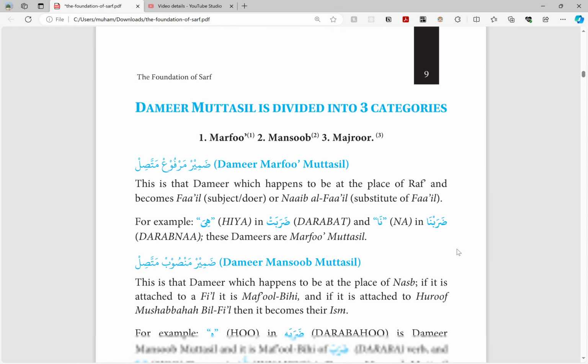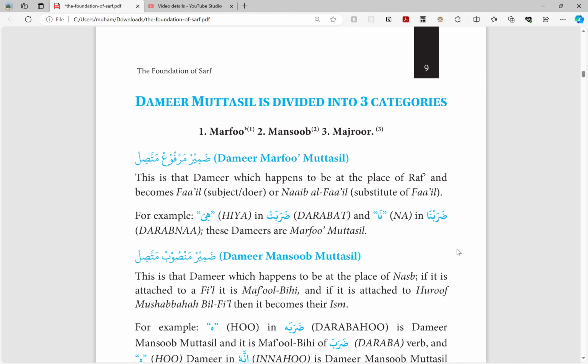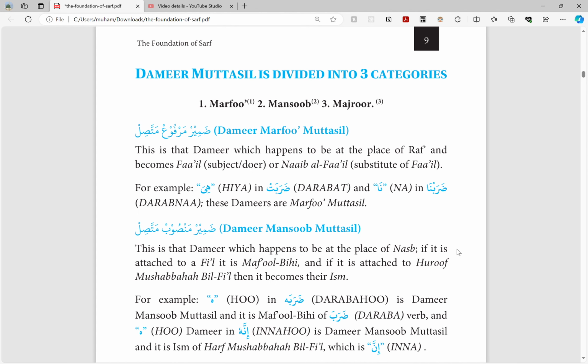Then ضمير متصل is divided into three parts: marfu', mansub, and majroor. And a basic understanding I would say is marfu' is like when it has a dhamma, mansub is when it has a fatha, and majroor is when it has a kasra.